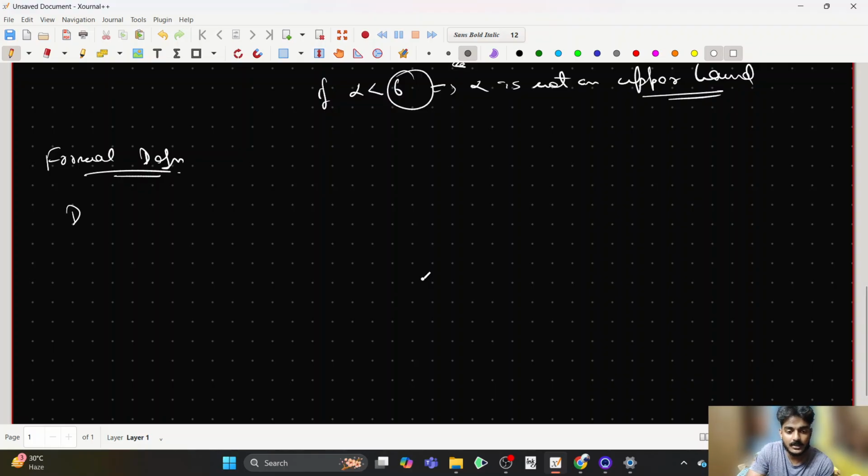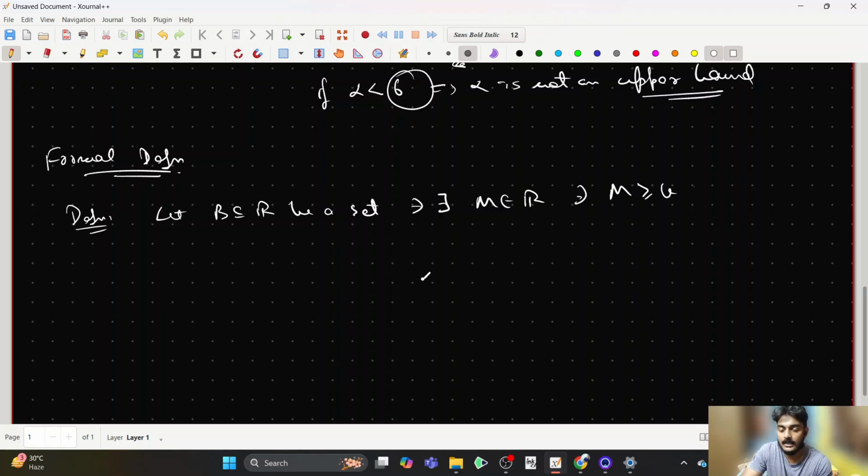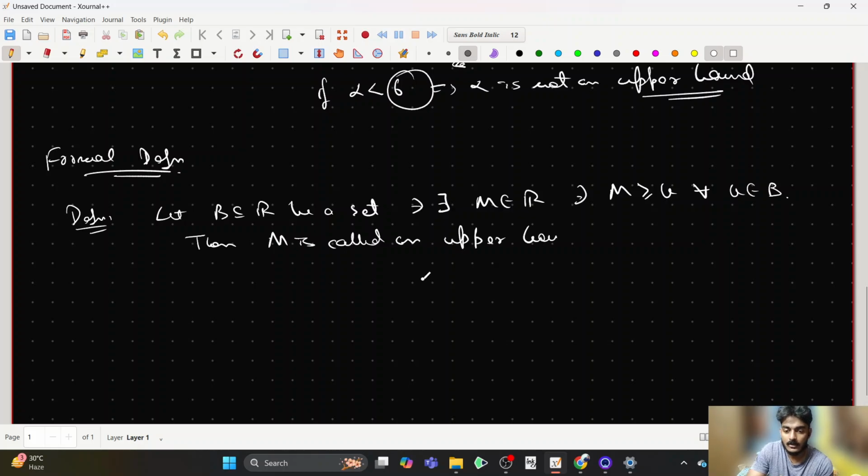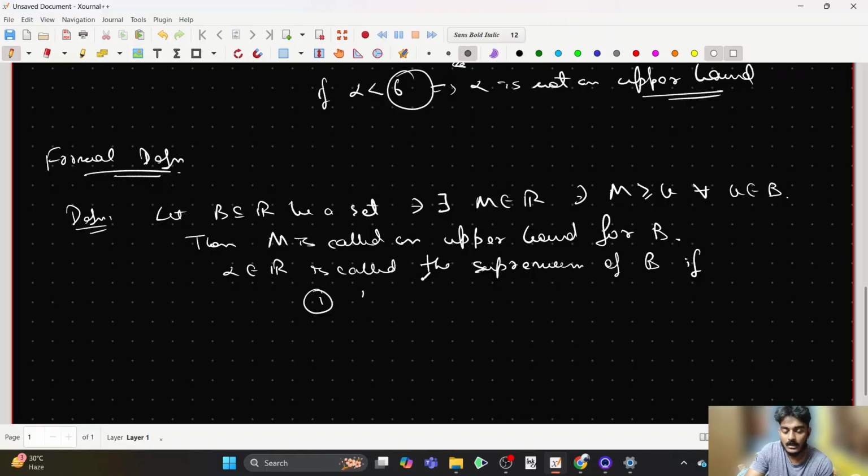So the formal definition: let B in R be a set such that there exists some M in R such that M is greater than or equal to b for all b in capital B. Then M is called an upper bound for B. Alpha in R is called the supremum of B if, point number 1, alpha is an upper bound.